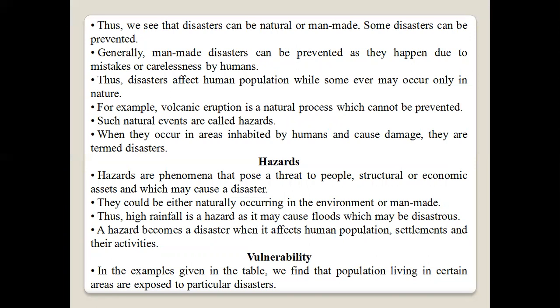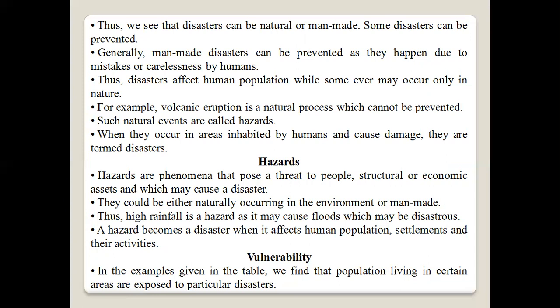Hazards are phenomena that pose a threat to people, structures, or economic assets and which may cause a disaster. They could be either naturally occurring in the environment or man-made. Thus, high rainfall is a hazard as it may cause floods, which may be a disaster. A hazard becomes a disaster when it affects human population, settlements and their activities.